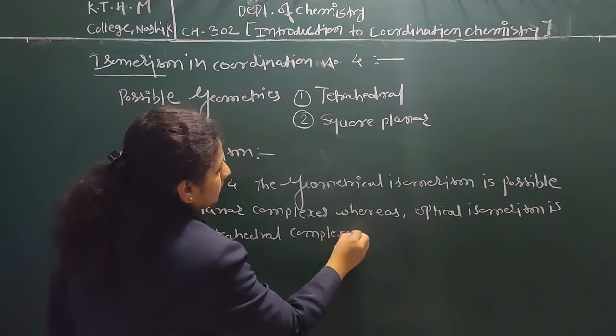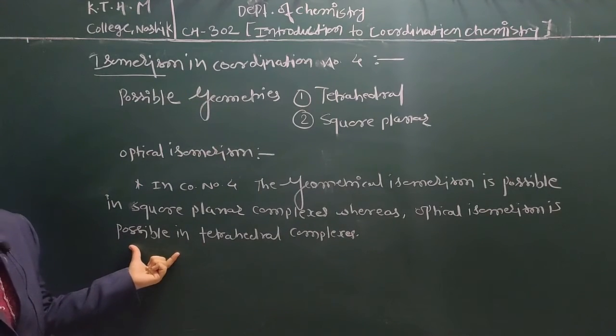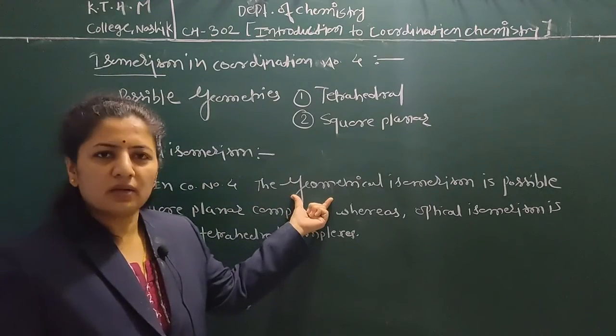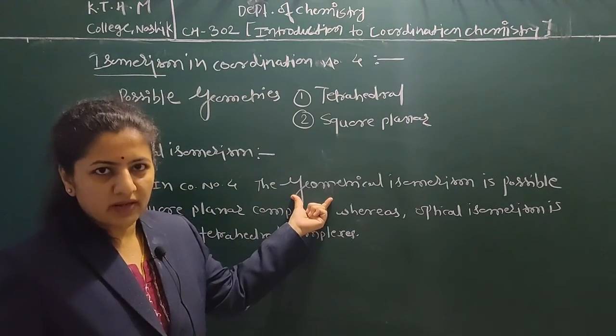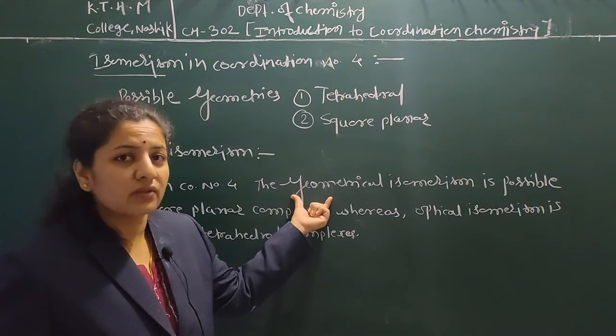So this is a general conclusion for coordination number 4: geometrical isomerism is possible in square planar, and in tetrahedral it is totally absent because the groups are adjacent to each other.